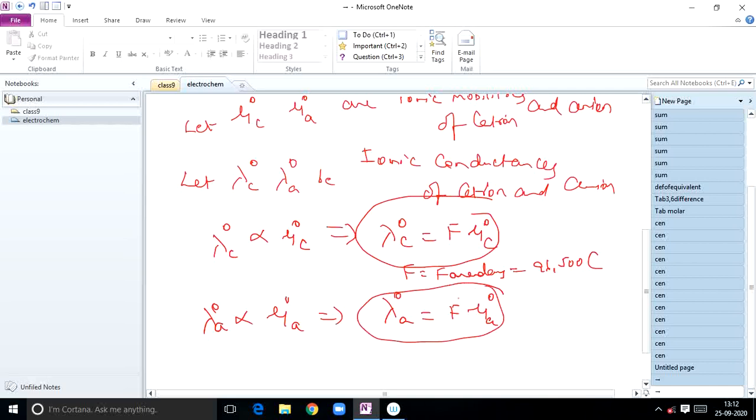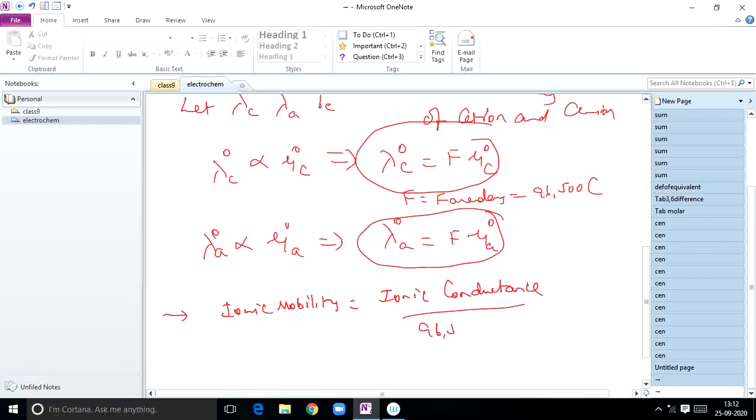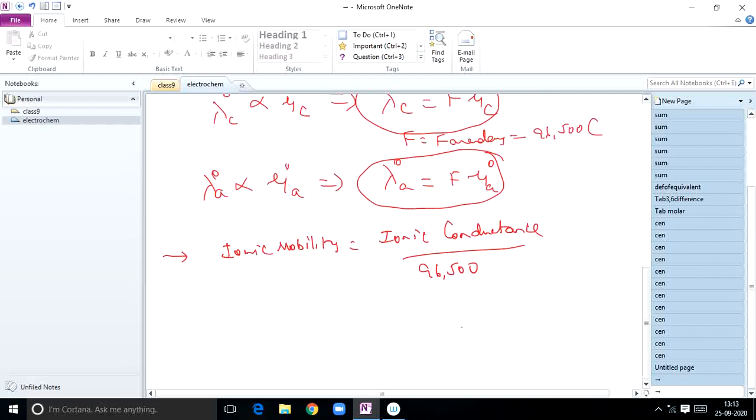Next point: ionic mobility is equal to ionic conductance by 96,500. Next, ionic mobility is equal to ionic velocity divided by potential gradient.